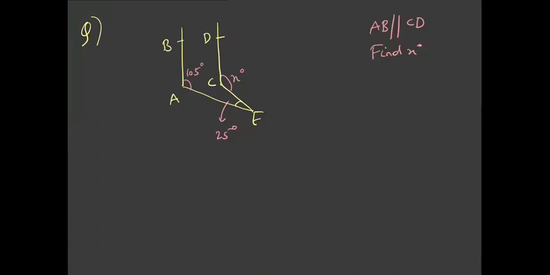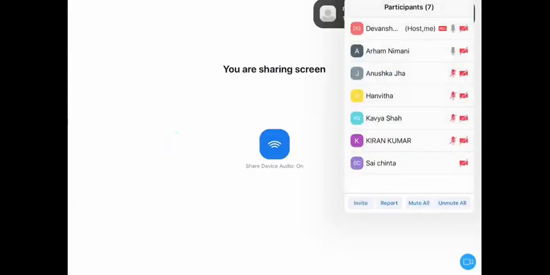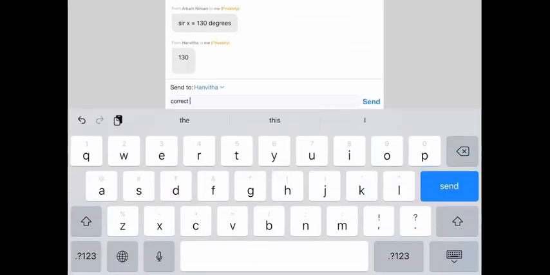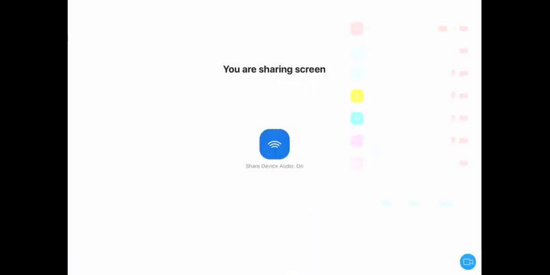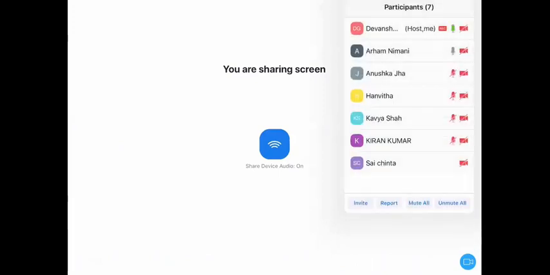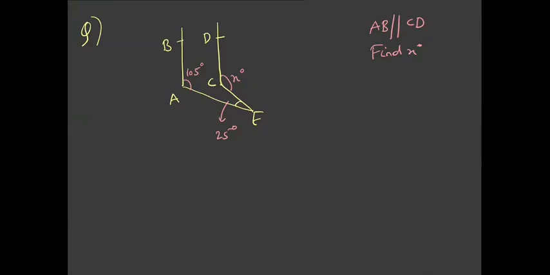AB is parallel to CD and we need to find out the value of X. Okay, so let us discuss this problem. Some of you have already solved it.